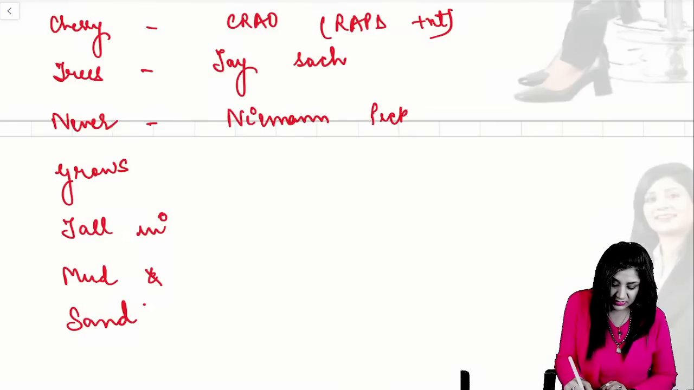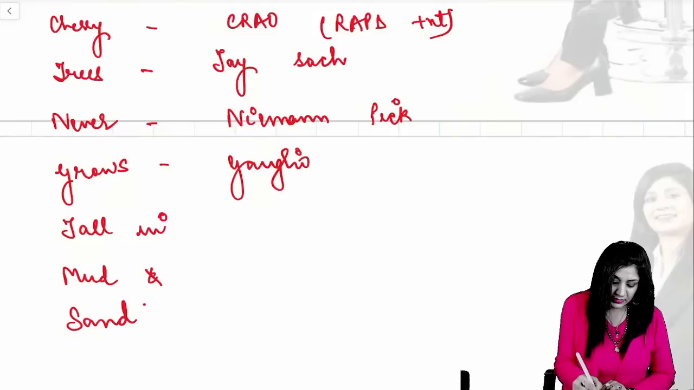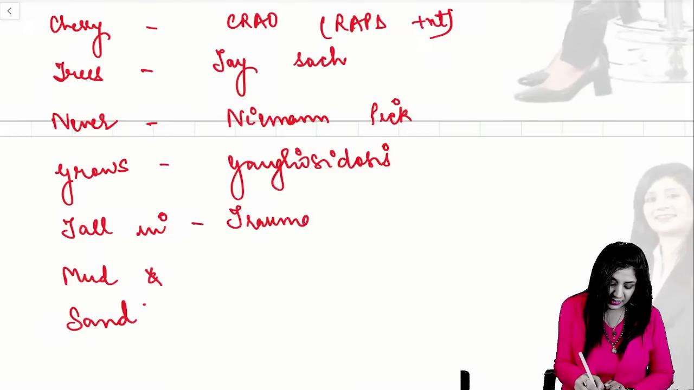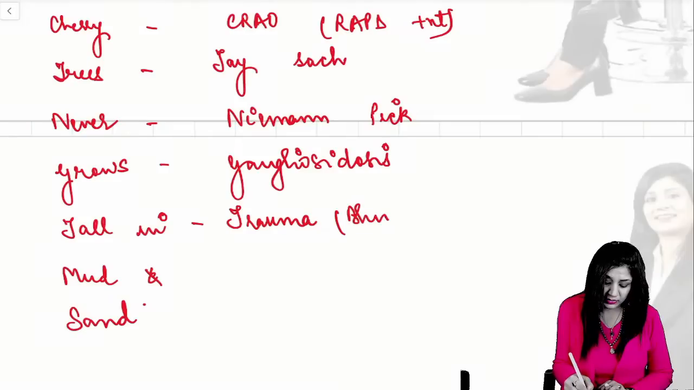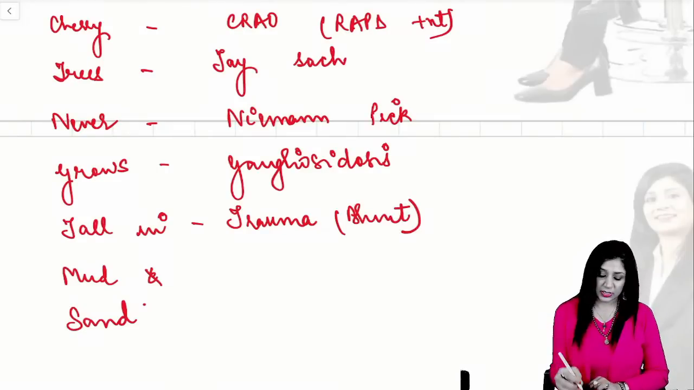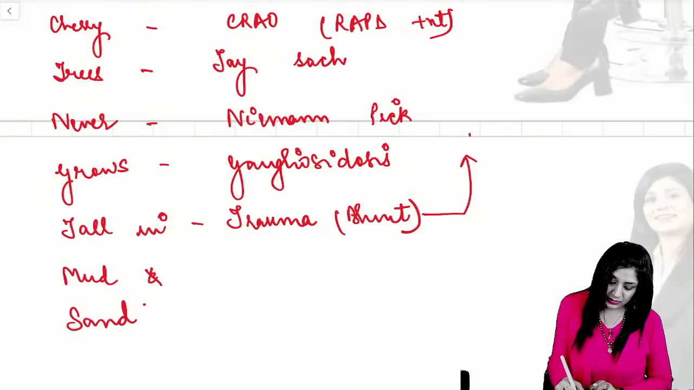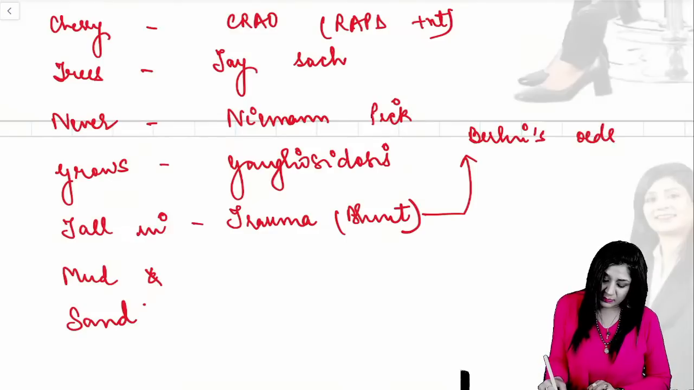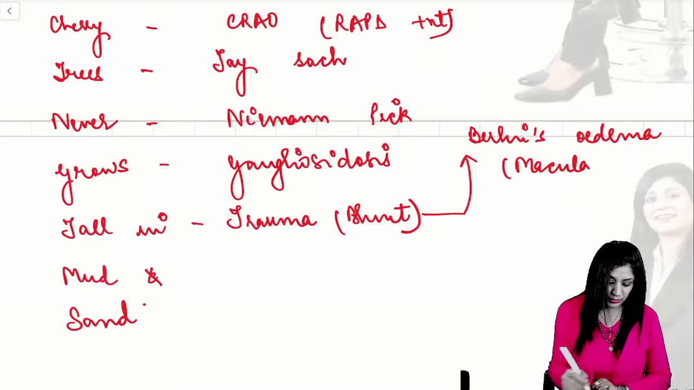Niemann-Pick disease is there. Then we have gangliosidosis. Then we have trauma, and it has to be blunt trauma. Now, one more thing, guys. For your examination, this trauma is important, which can lead to macular edema, Berlin's edema. This is also a PYQ. Berlin's edema occurring in the macula.